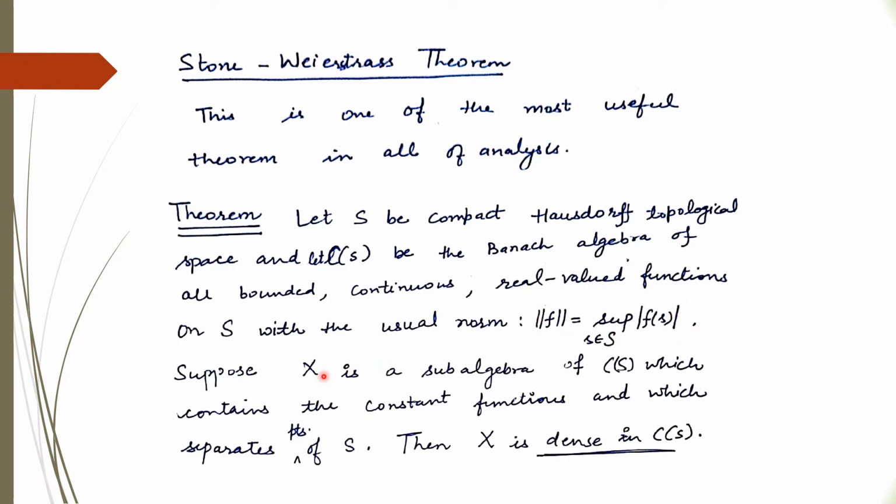And suppose X is a subalgebra of C(S) which contains the constant functions and it separates the points of S, then this subalgebra is dense in C(S). So this theorem says this subalgebra is dense in C(S).